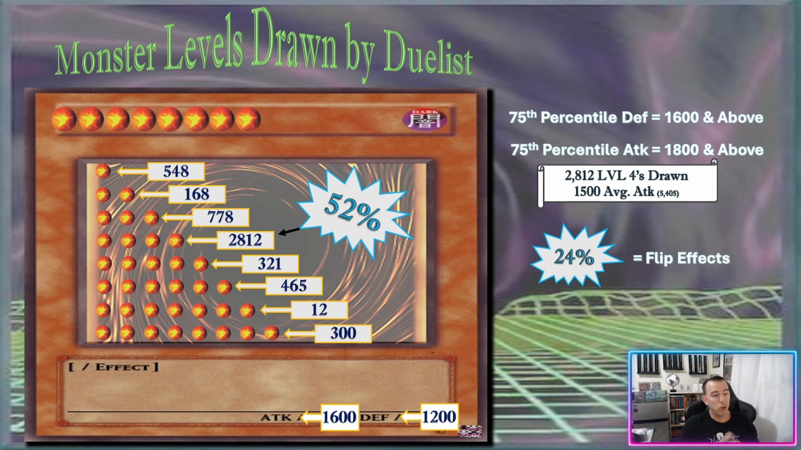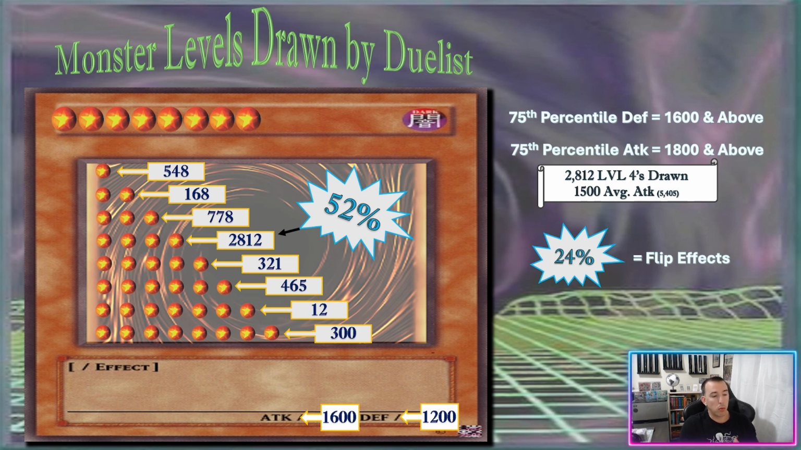But when you start looking at the data and you say, okay, well, what if I look at all level 4 monsters drawn, right? Because they don't require any tribute, whereas any monster level 5 and higher requires some type of tribute, usually some type of summon requirement, right? So then I said, okay, let me look at all level 4s that I could just slap on the field, right? Because I'm really trying to compare to GK Spy. And the average attack of a level 4 drawn was only 1,500.